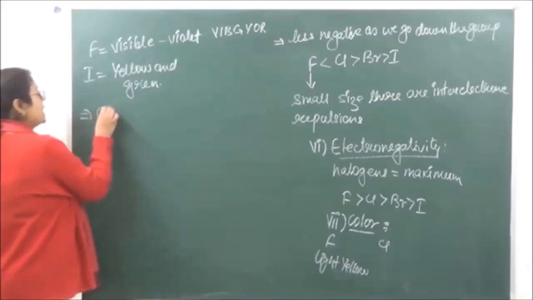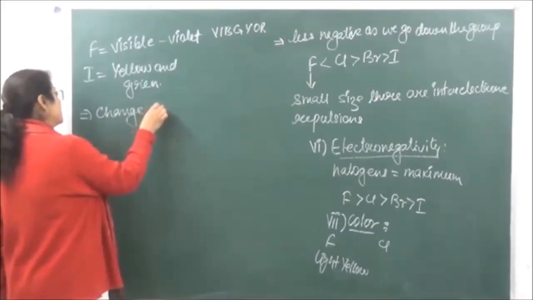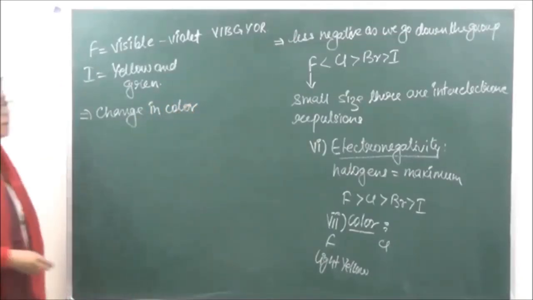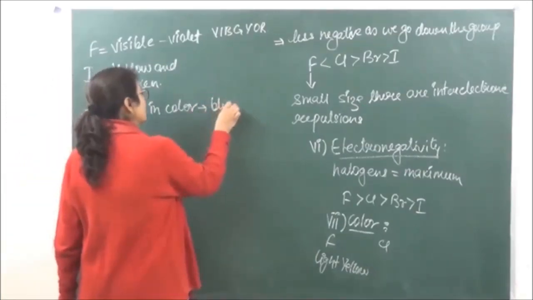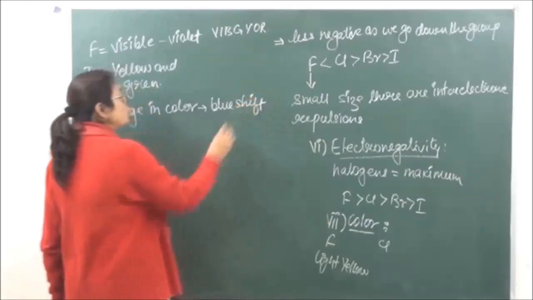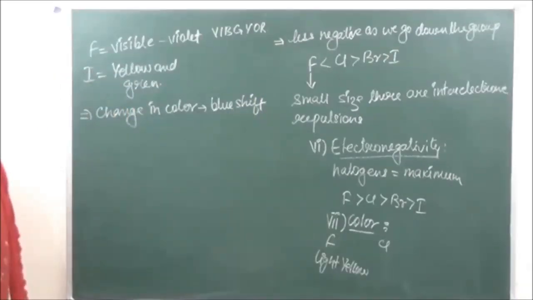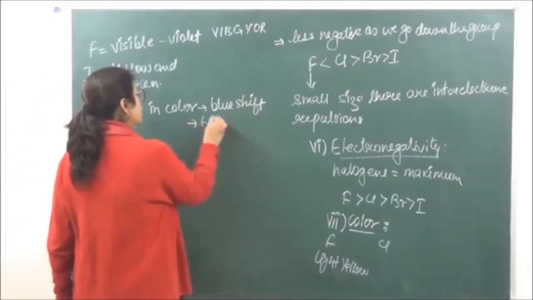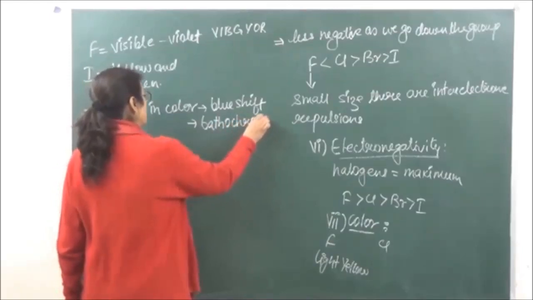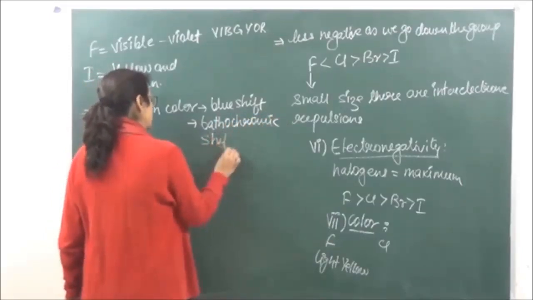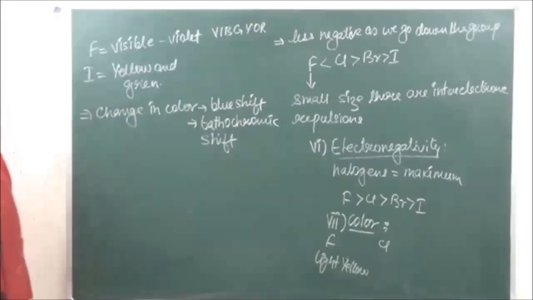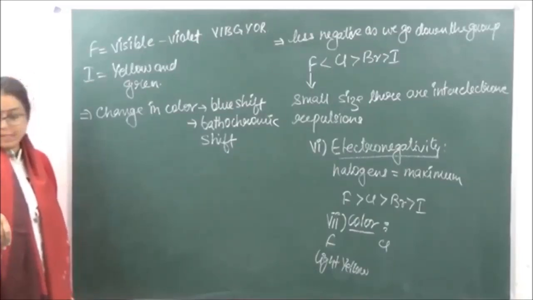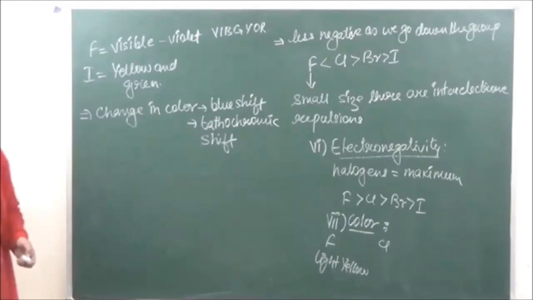Now the change in color down the group is known as blue shift, or it is known as bathochromic shift. So this is the name which is given to the change in color when we are traveling from fluorine to iodine. Okay? Next we come to oxidation states.